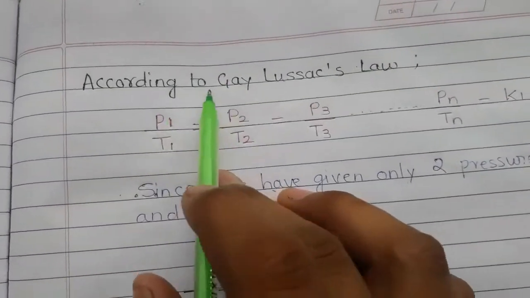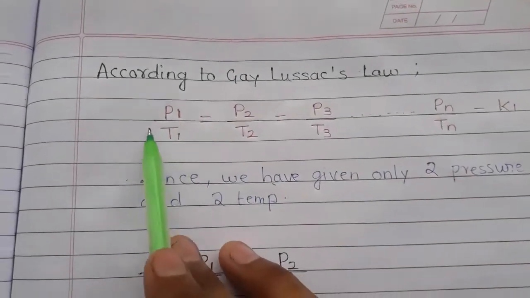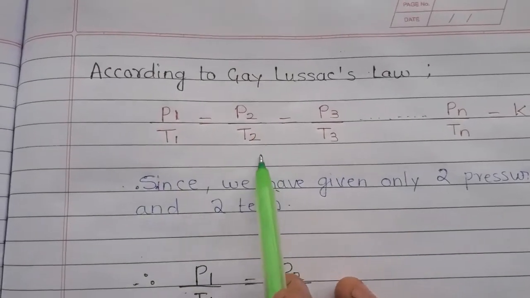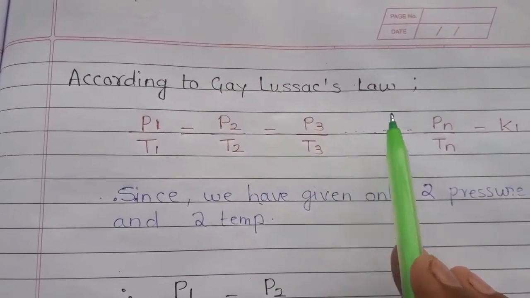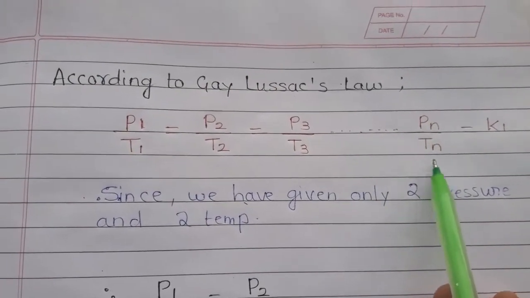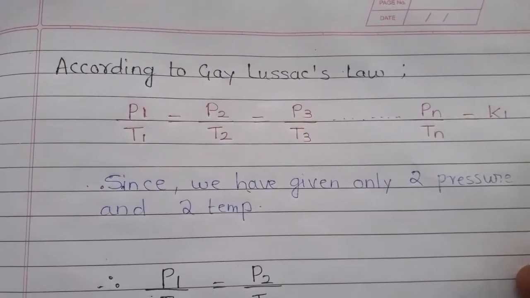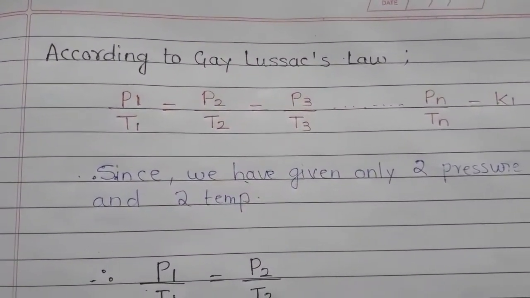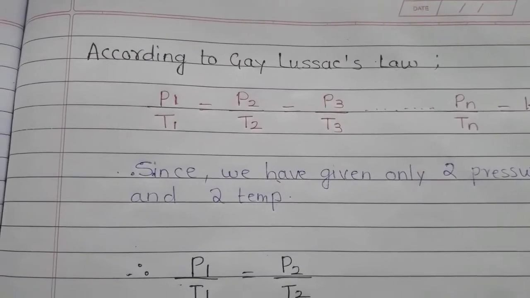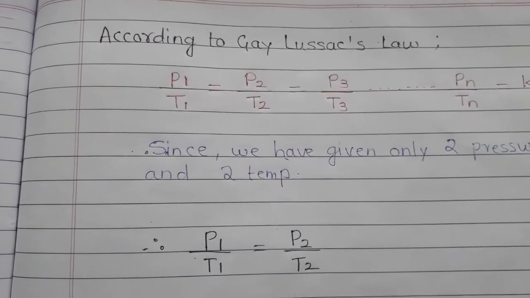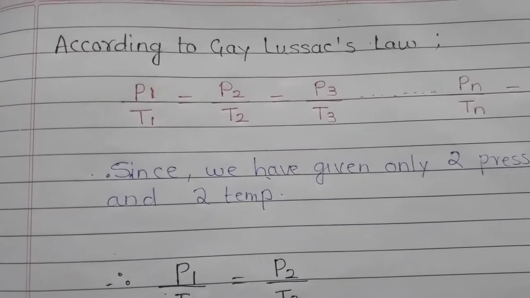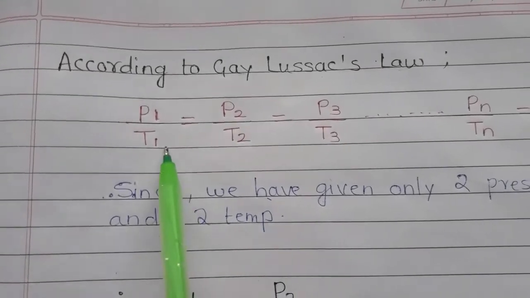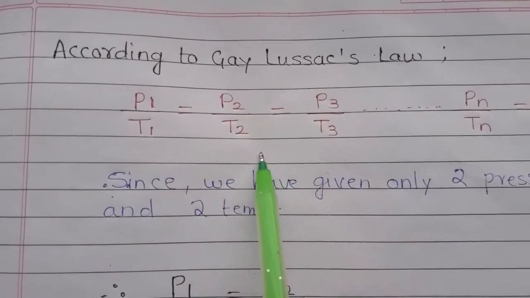According to Gay-Lussac's law, we know P1 by T1 equals P2 by T2 equals P3 by T3, and we can write it up to Pn by Tn equals k1. So basically we have given two pressures and one temperature, and we need to calculate the other temperature.